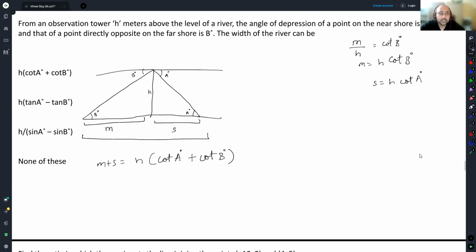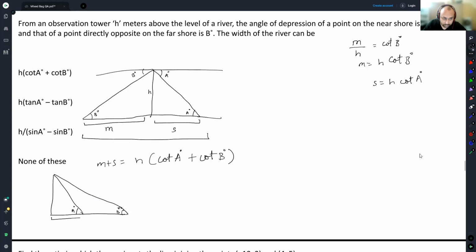The point on the near shore is A degree and the point directly opposite on the far shore is B degree. The width of the river can be. You went this way. This is this and then this is this, right? This is how you went about doing it. And you would have gotten A degree here, B degree here.